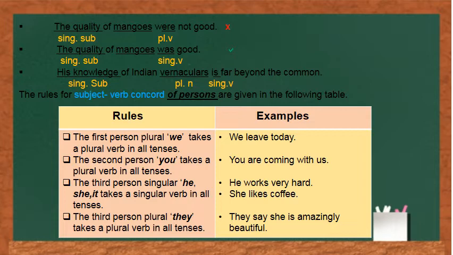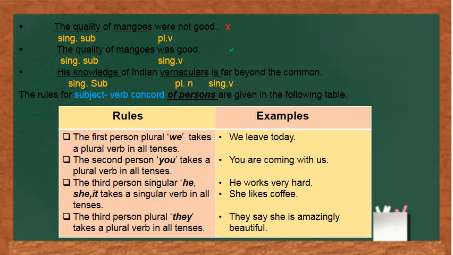In the first sentence, the quality of mangoes were not good. Here we have used a plural verb were according to the plural noun which is near to the verb, instead of the correct subject, which is a singular noun, the quality. And the rule says that a singular noun will always take a singular verb. That makes the sentence incorrect.